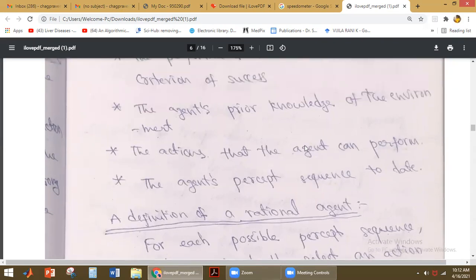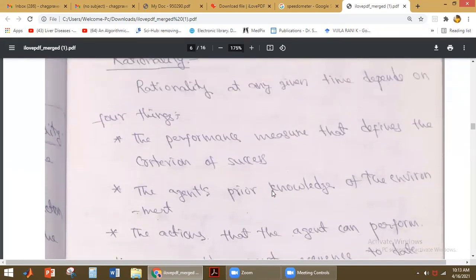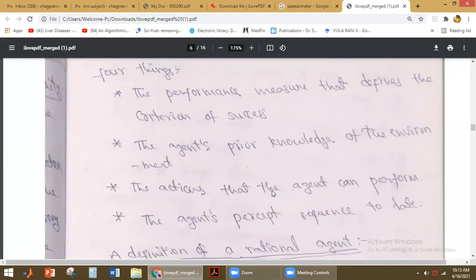The next one is the agent's percept sequence to date, because it has to perceive the information from the environment. The history of all information it has perceived is called the percept sequence. These are the four things on which rationality depends: performance measure, prior knowledge about the environment, actions, and the agent's percept sequence to date.